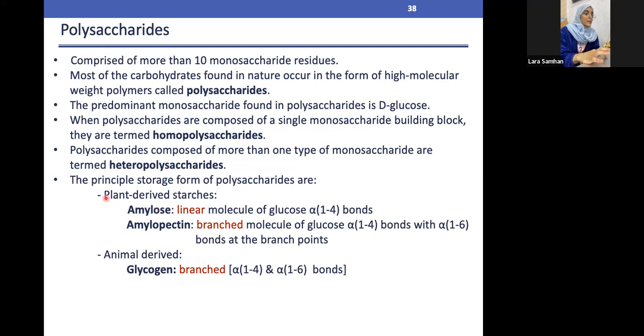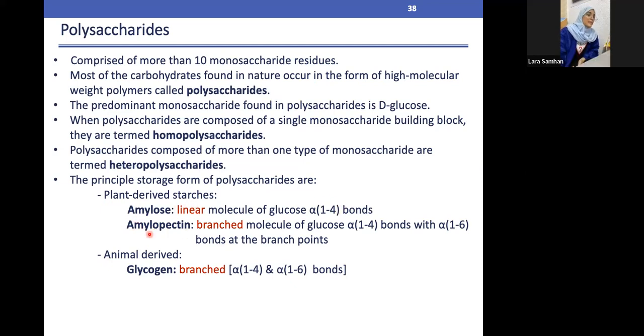Now in regard to the polysaccharide, we have two things. Either it's going to be plant-derived saccharide or animal-derived saccharide. If it was plant-derived saccharide, we have two types, the amylose and the amylopectin, compared to the animal, which is the glycogen. Now, what's the difference between them? In regard to those bonds, they are quite important to memorize. For example, the amylose is basically a linear molecule. Amylopectin is branched. Amylose is linear, and usually the bond is at alpha 1,4. It's important to memorize that amylose is linear and has a bond at alpha 1,4.